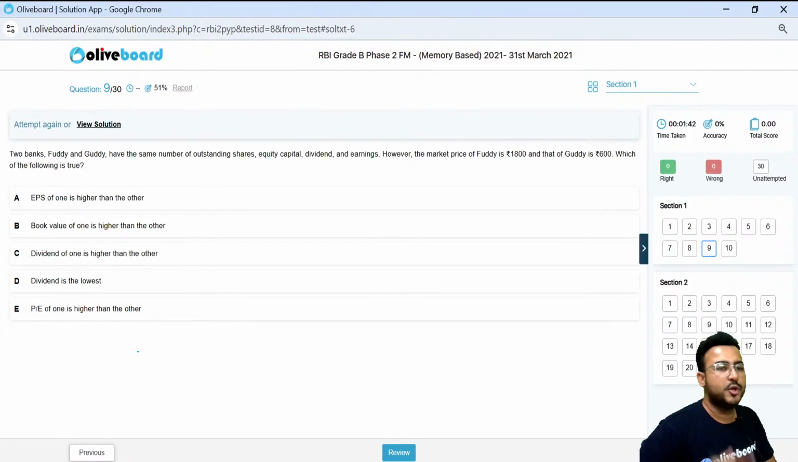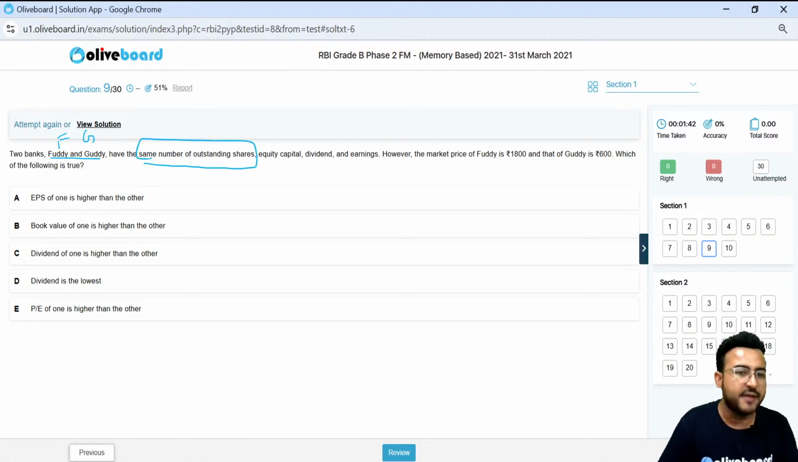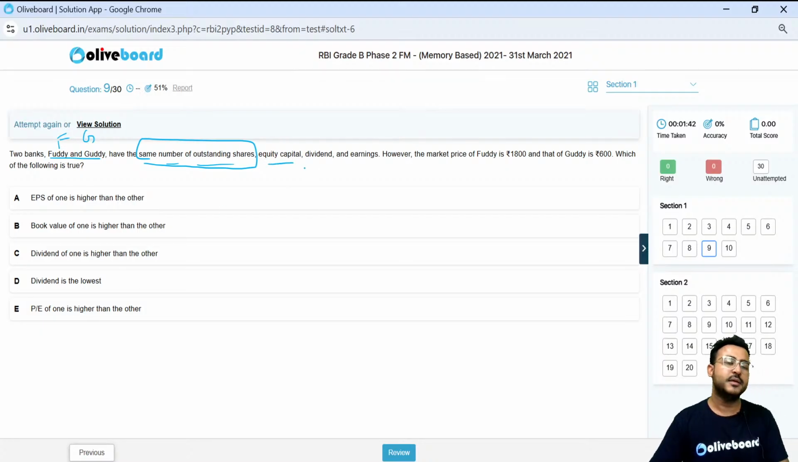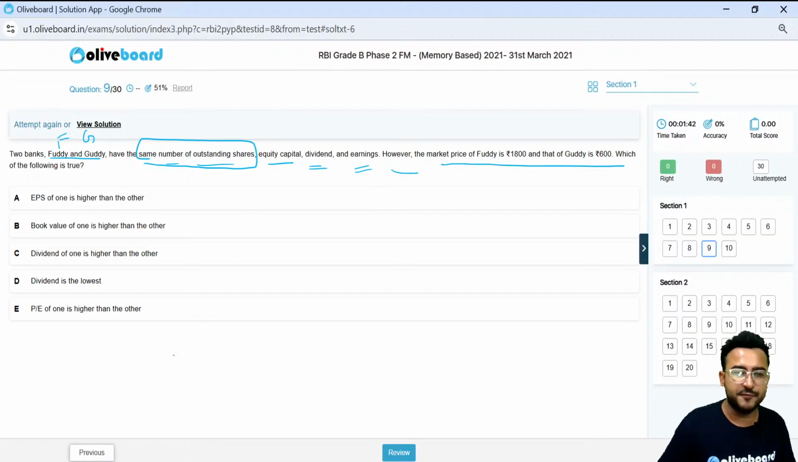Next one, 2 banks, F and G. There are 2 banks that have the same outstanding shares. They are having the same number of outstanding shares, the same equity capital, the same amount of dividend, and the same amount of earnings. However, they are having different market prices.